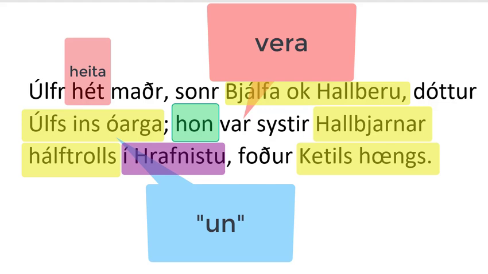So this is the opening sentence of Egil's Saga. It's nice and relational. There's lots of family connections. Very simple verbs, past tense, var from vera, and called from heita. So we're off to a good start.